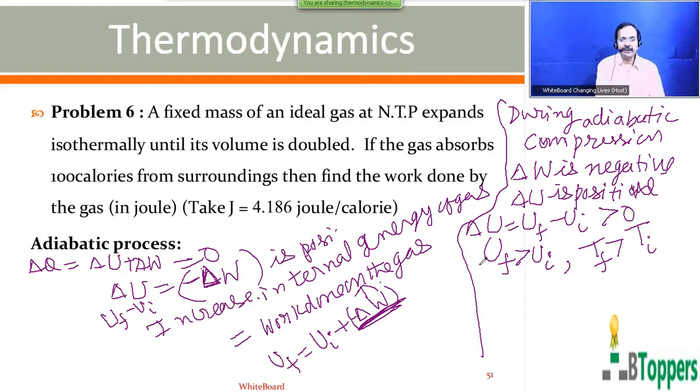At the same time, if the expansion or compression is carried suddenly, the gas in a cylinder is suddenly expanded in a short time interval, you can assume that almost no transfer of heat energy can take place from outside into the gas in that short time interval. Because considerable time, I mean finite time, is needed for transfer of any heat energy to take place from outside into the gas. The time required for transfer of heat depends on thermal conductivity of the walls of the vessel and dimensions of the vessel.